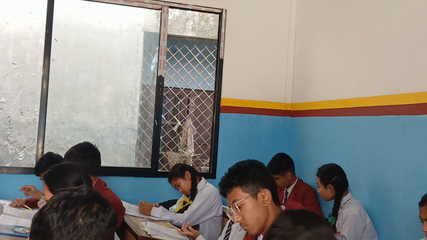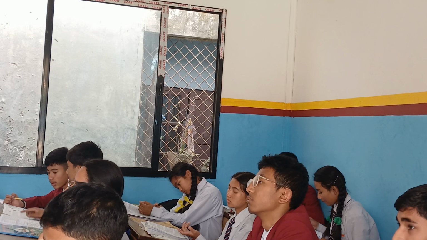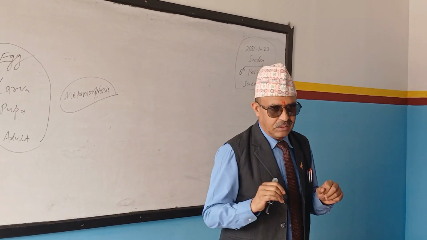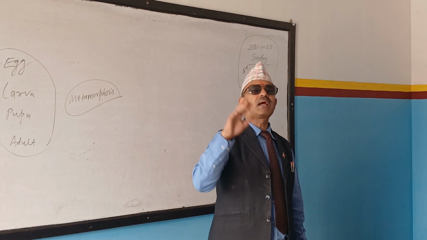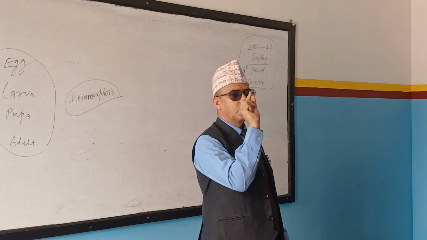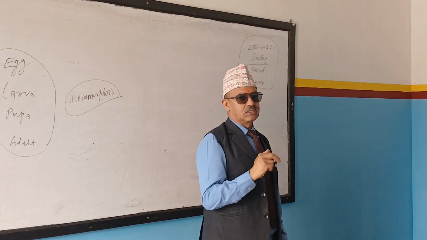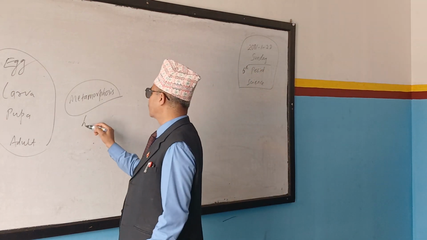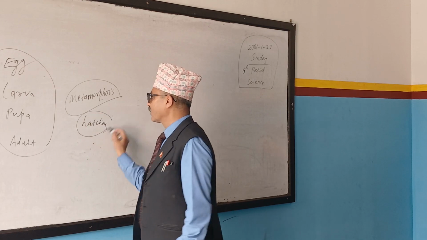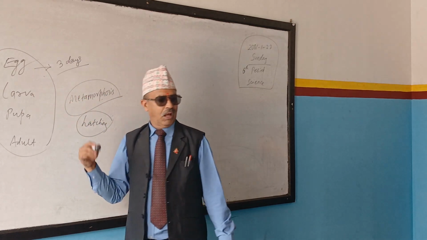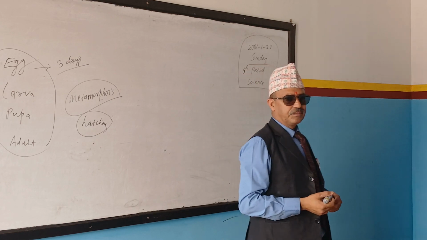Very good. Sit down. Queen bee is a very smart bee, like you. Yes or no? She examines whether the comb is vacant or not, whether there is place or not. If there is place, then she can lay maximum how many eggs? Maximum 3,000, but facing upward. And after 3 days, the egg changes into larva. That process is called hatching. So what is the time duration of egg? 3 days. After 3 days, hatch, next structure is formed, right?